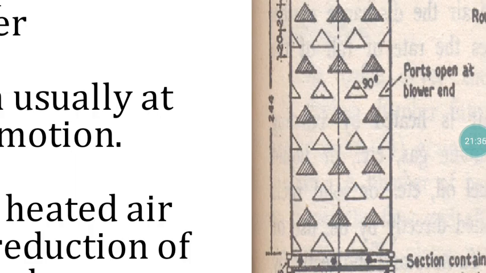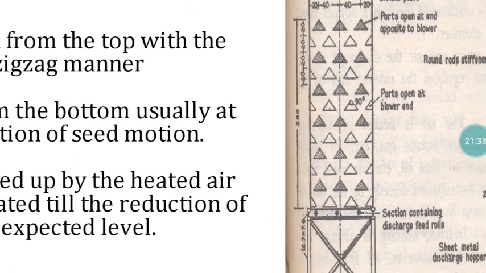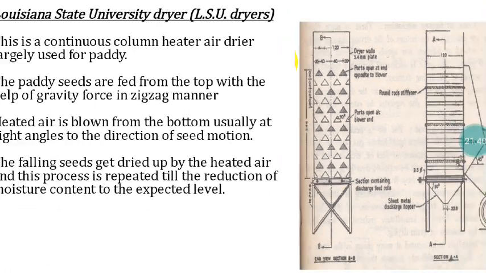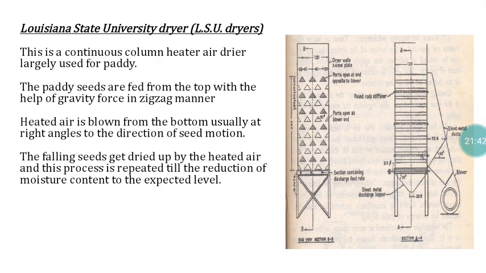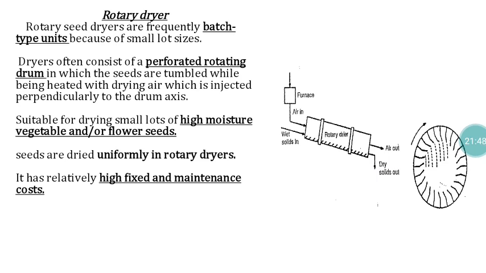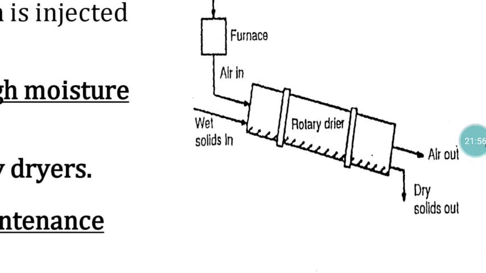So that will take zigzag movements, and mixing also there. Because of that, complete drying will be ensured. So this is with reference to LSU dryers. Then another one is a rotary dryer. This is also a batch process, but mixing type. Batch process, mixing type. So this is a rotary dryer.